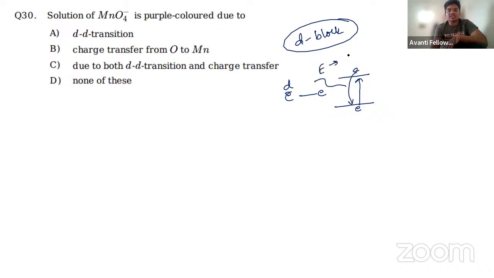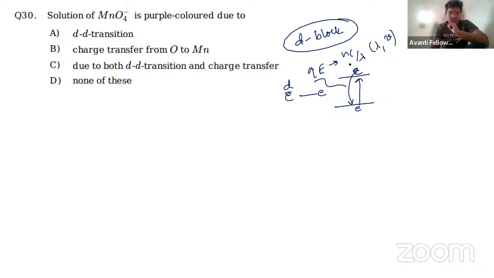That energy is simply nothing but hc by lambda, will have some wavelength, will have some frequency. Because of the excitation from lower state to higher state and becoming unstable, it will reach the ground state by releasing some energy, which leads to giving a complementary color. We study with the complementary color cycle.